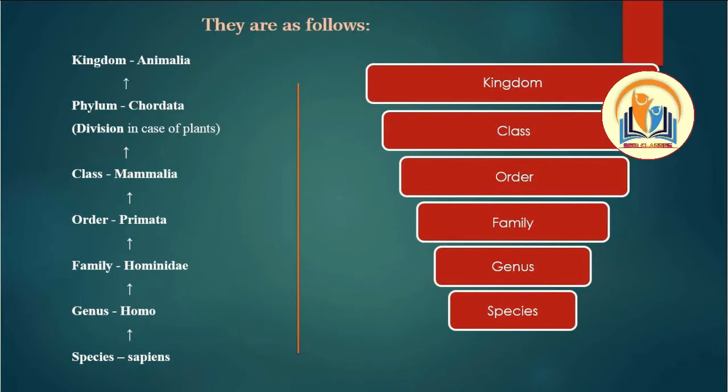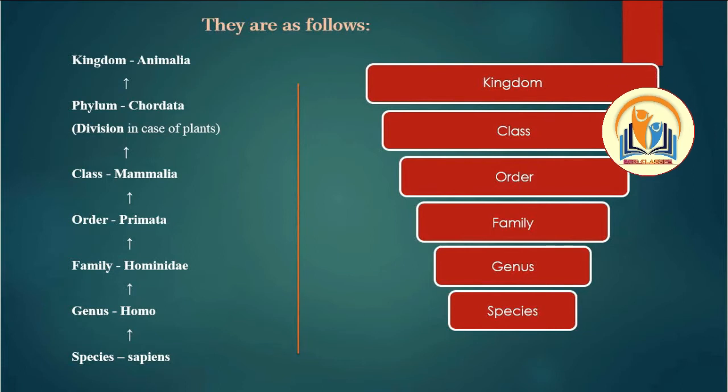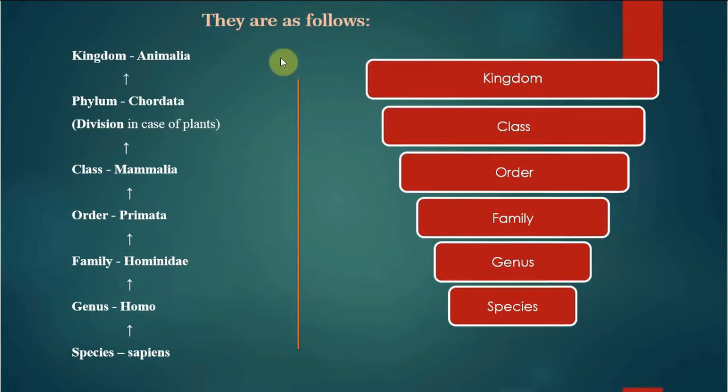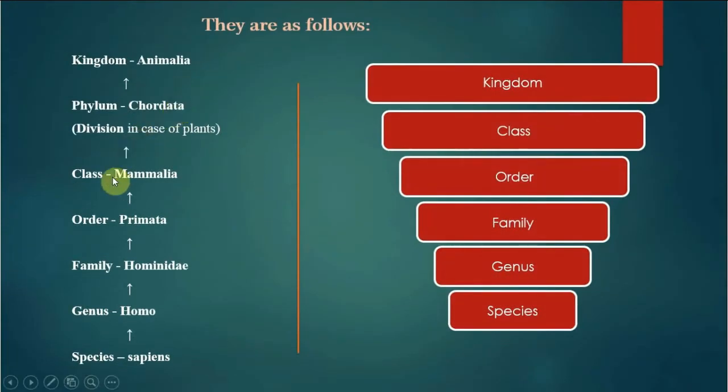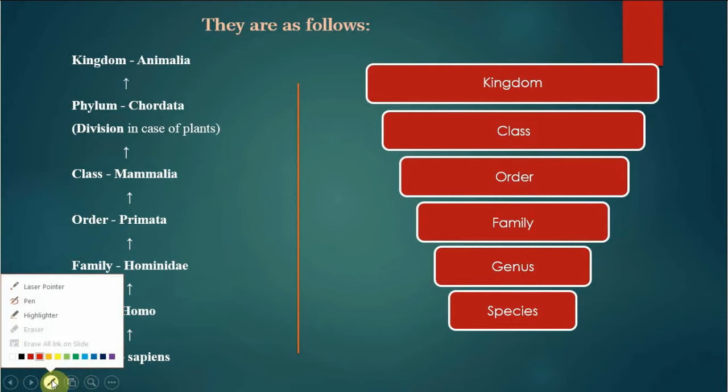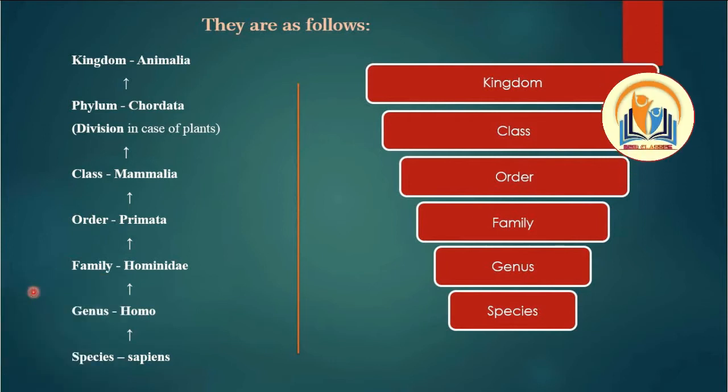Next are the categories in which all the organisms are classified or kept. First is kingdom, second is phylum, third is class, fourth is order, then family, genus and species. Kingdom is a large area.